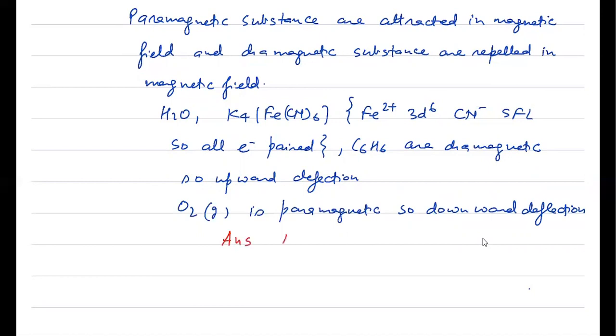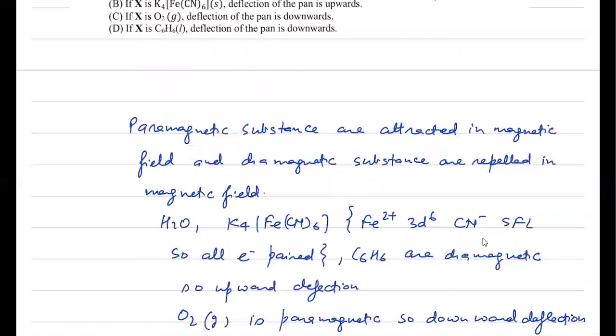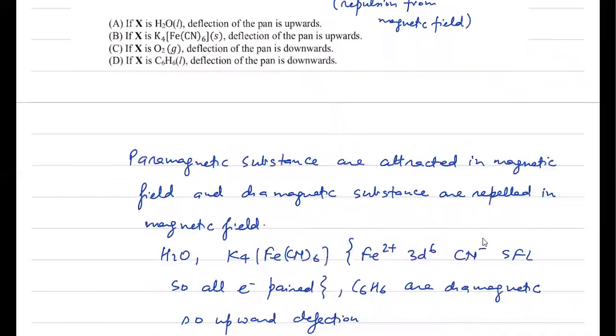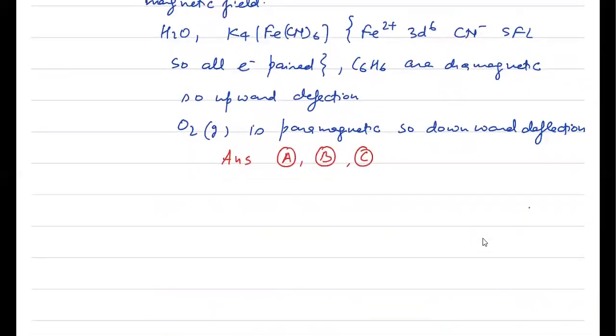Quickly check the options. Water, deflection of the pan is upward, correct. K4[Fe(CN)6] upward, that is also correct. Oxygen is downward, that is also correct. Benzene is given downward, it should be upward, so that is wrong. The answer must be A, B, and C. Okay.